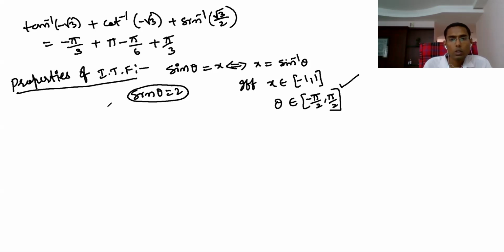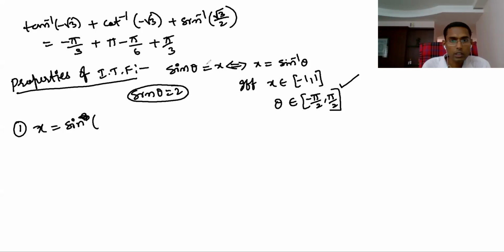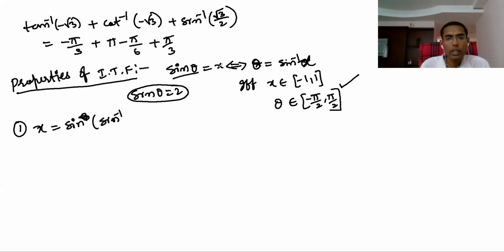Sorry, I wrote this by mistake. This is x equal to sine theta, and theta equal to sine inverse of x. Okay, sine theta equal to x, then theta equal to sine inverse of x.